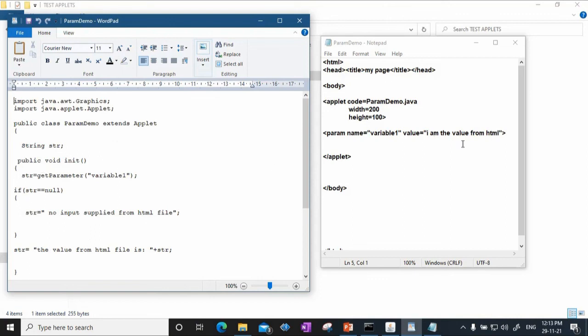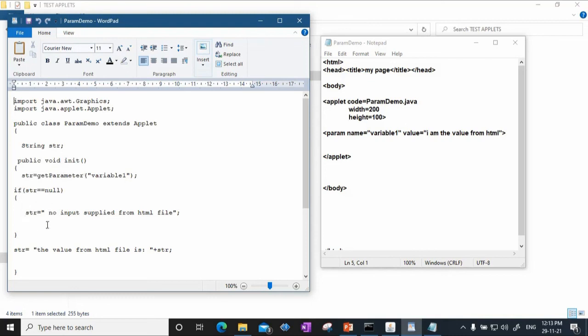Now applet, okay, this is basically the variable, that value that is passed from the HTML file to the applet. Now the applet in the init method has a method called getParameter. So whatever variable1 that is being passed, its parameter, that means its value, is fetched by this getParameter method, and its value is stored in str. And what's the value of this variable1? Value is I am the value from HTML. So str becomes I am the value from HTML, right? So since str has some valid value that is fetched from the HTML document, it is not null.